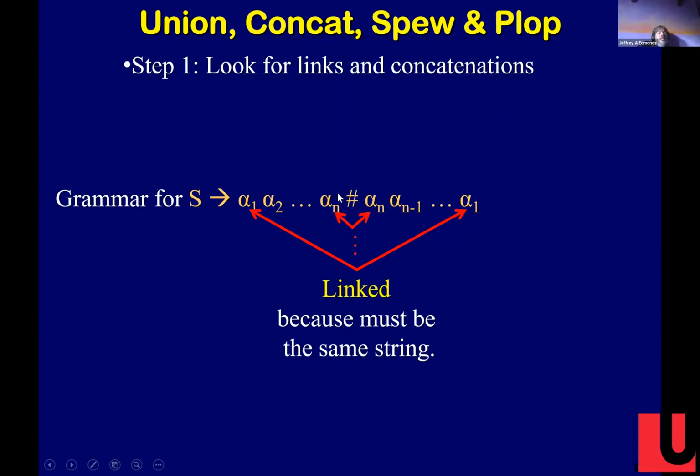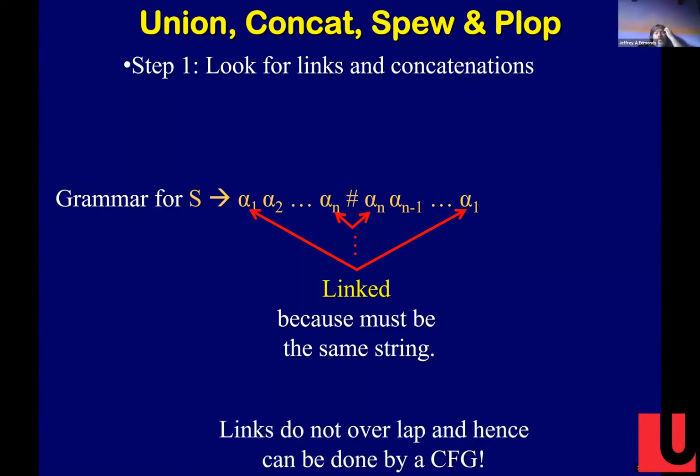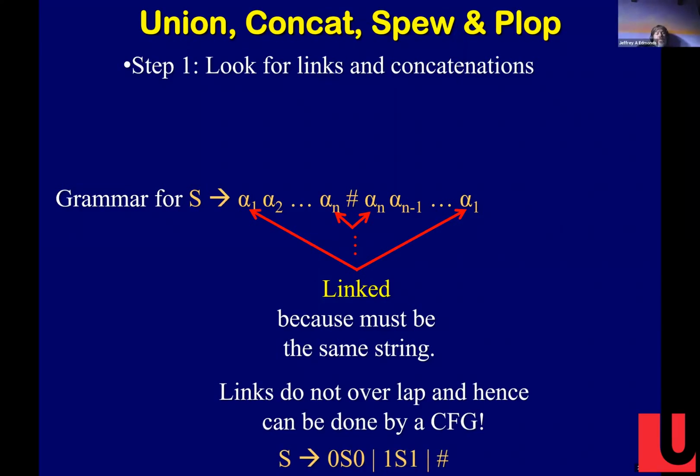But the difference is these links don't overlap each other. They're nested inside of each other. So now we can spew things out. What's our grammar? An S is you spew out a 0 S 0, so that spews out an S, or you spew out a 1.